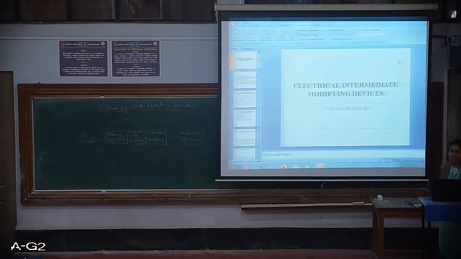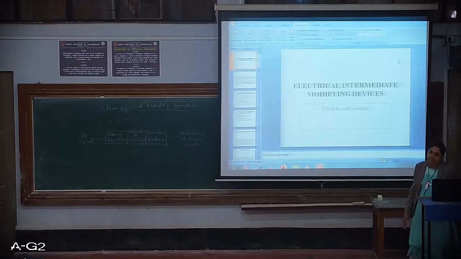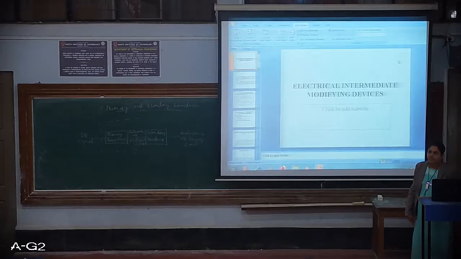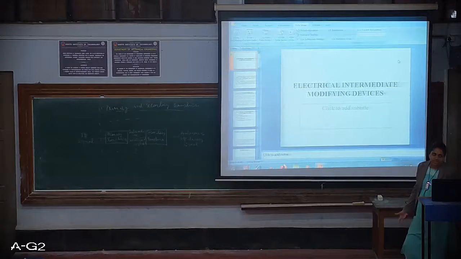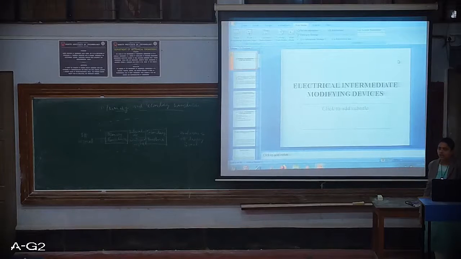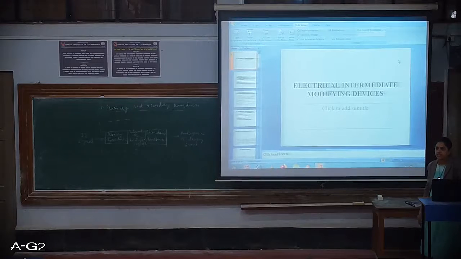We discussed a general measuring system, what the various elements involved are, what factors are to be considered, then what a transducer is, the different types of transducer classification, then the acceptable or desirable attributes for a transducer, and next the intermediate stage, where modifying and amplification of the signal happens, why it is needed, how these electrical devices are better than mechanical devices, what the drawbacks of mechanical devices are, and the different types of these electrical devices.